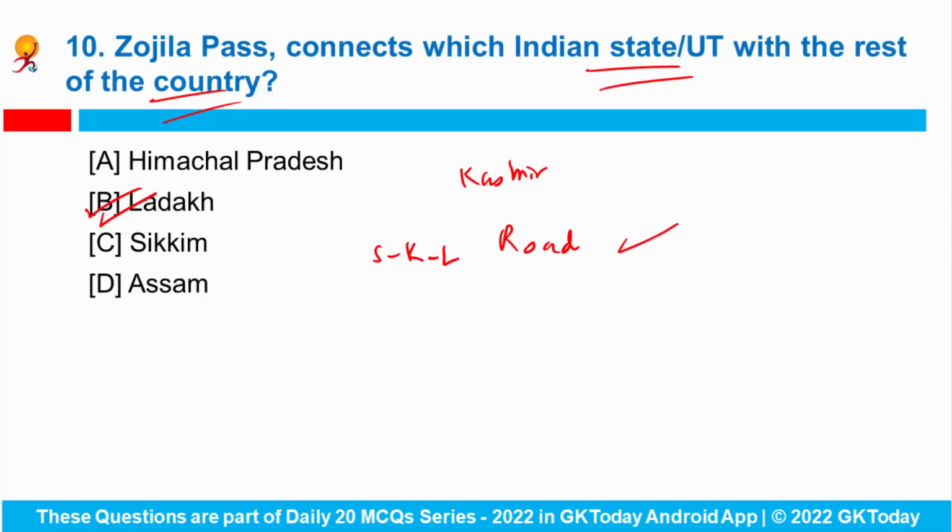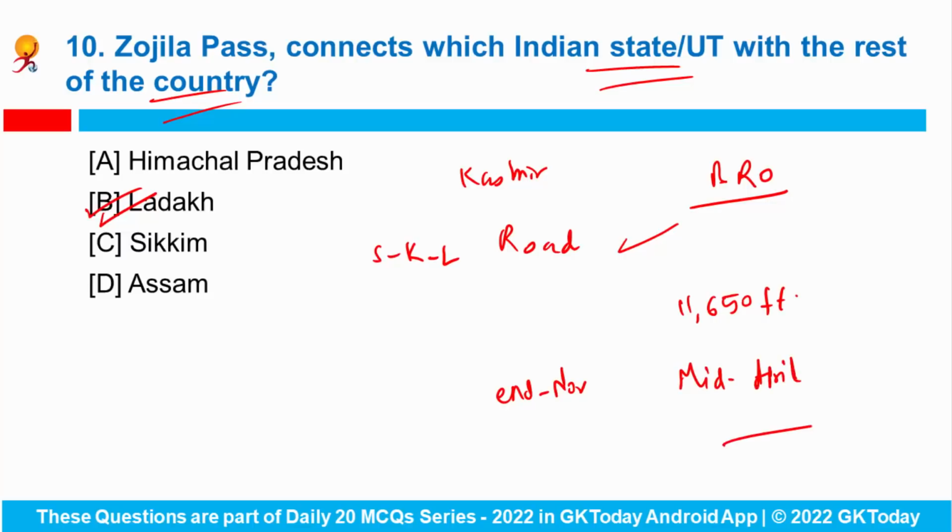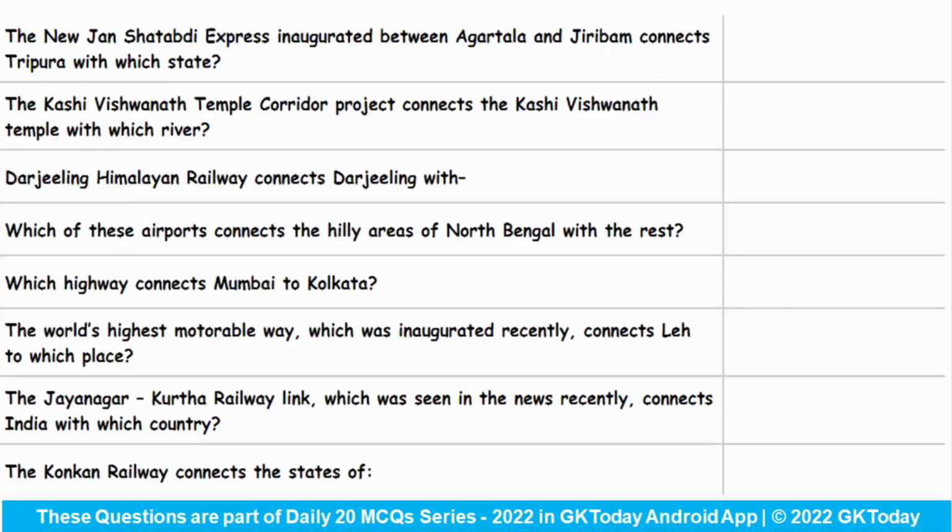This strategic pass has been opened by Border Road Organization and it is located at an altitude of 11,650 feet. This pass normally closes by end of November every year and it is again opened around mid-April the following year.